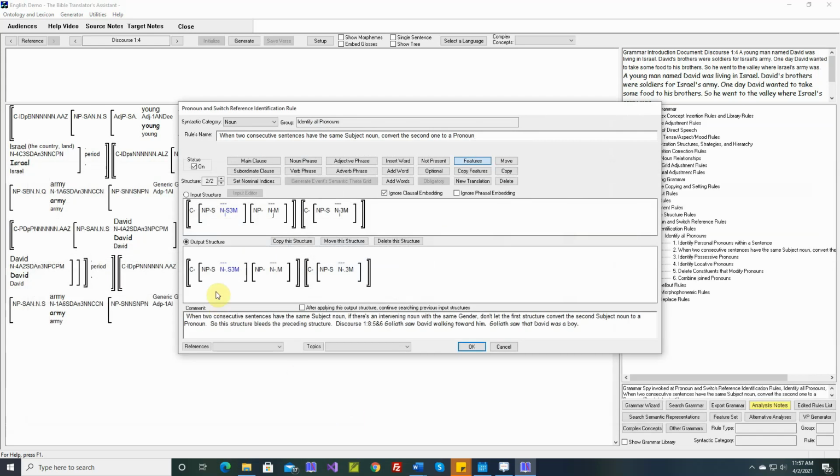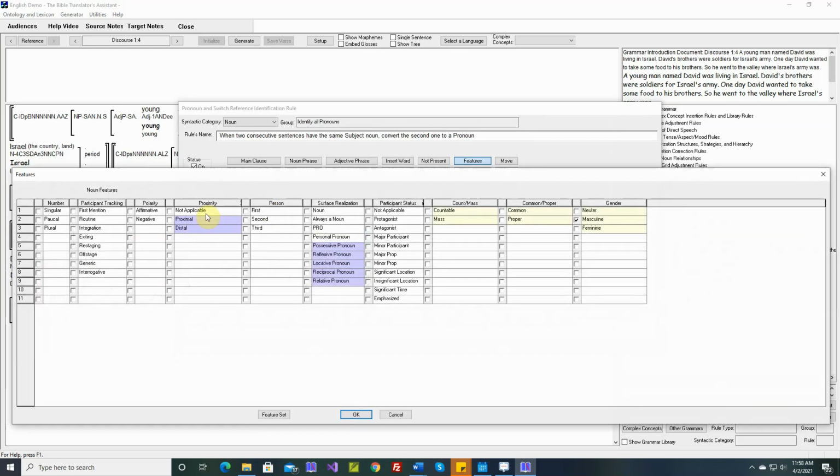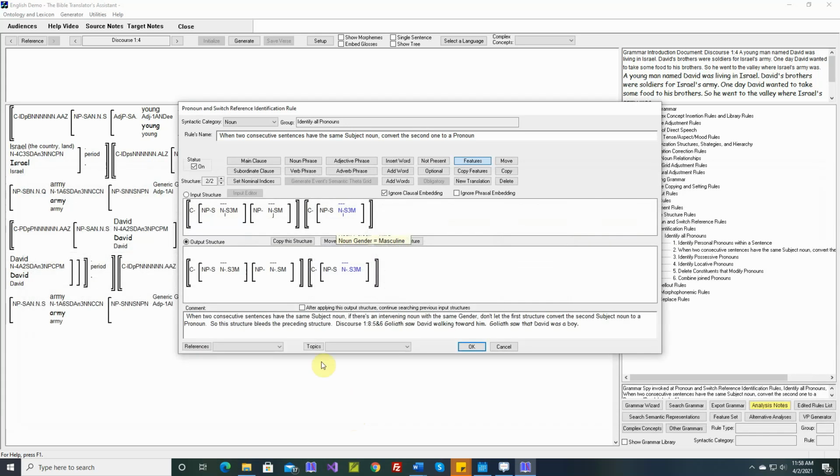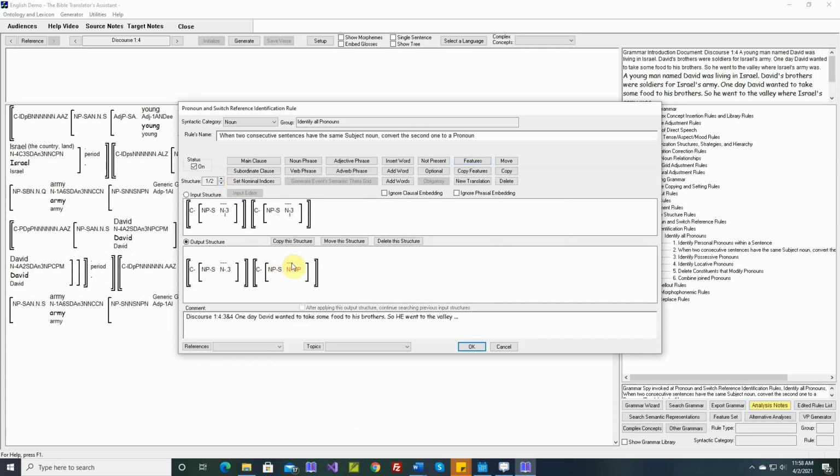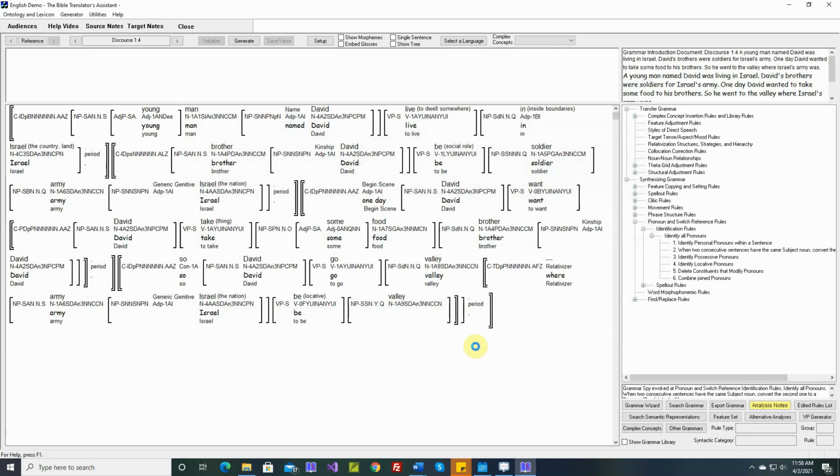In the future we'll probably find that we need to do another similar structure that deals with plural nouns. But for this video we'll say just singular. So now, if the intervening noun is plural, this structure won't prevent the preceding structure from applying, and we will get our pronoun. So let's go back.